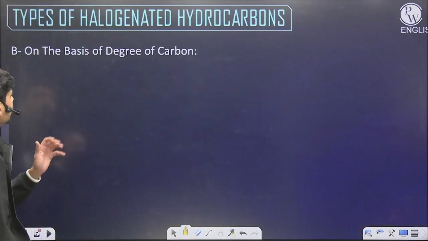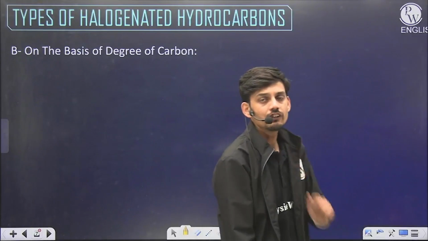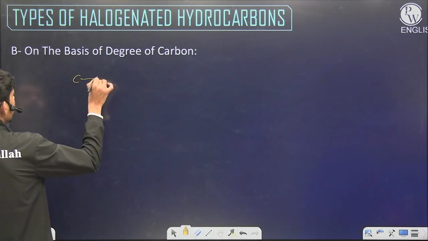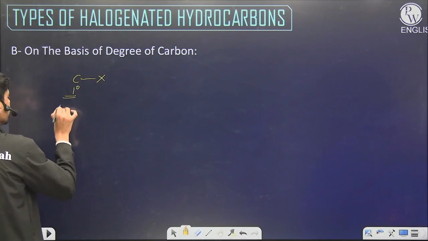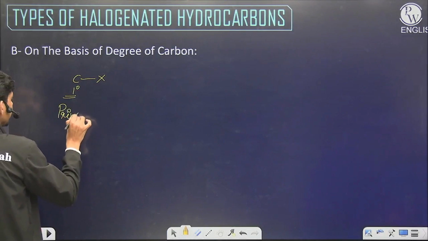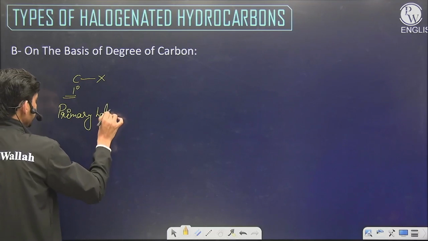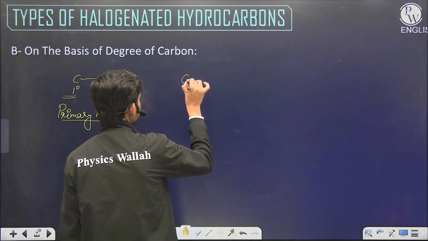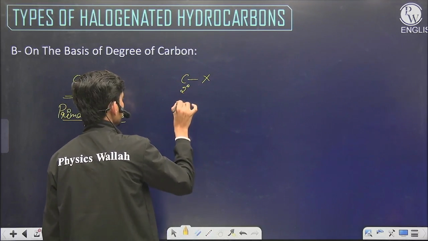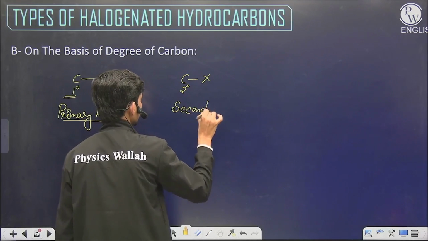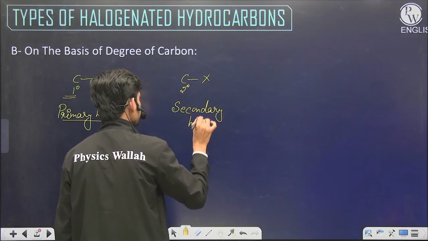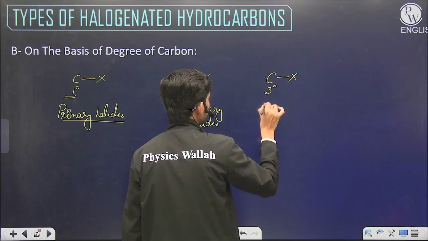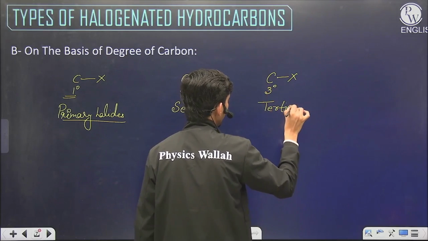Now the next classification can be on the basis of degree of carbon to which halogen is attached. On the basis of degree of carbon, we can only have three possibilities. Halogen is attached to 1 degree carbon, such halides are called primary halides. Halogen can be attached to 2 degree carbon atom, such halides can be called secondary halides. Halogen can be attached to a 3 degree carbon, and such halides will be called tertiary halides.